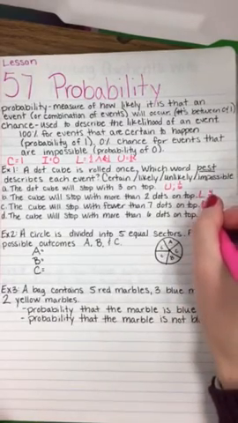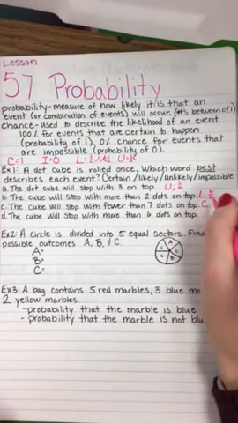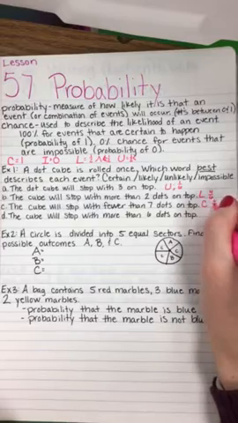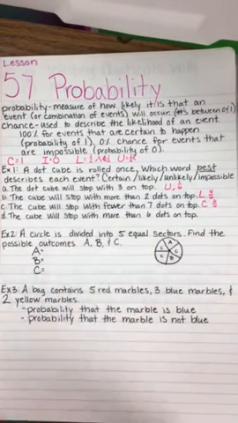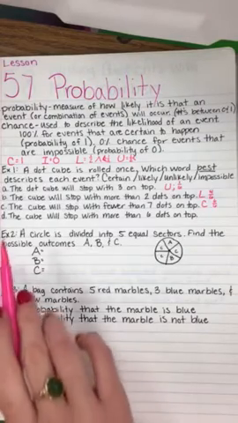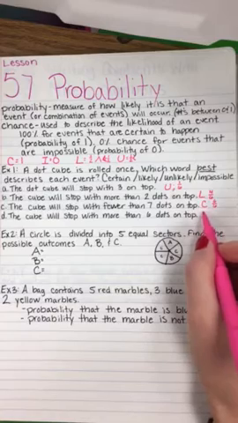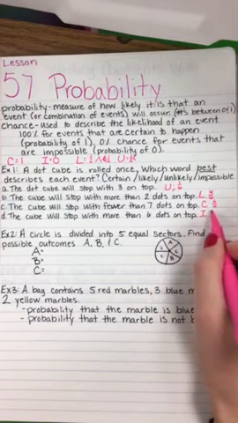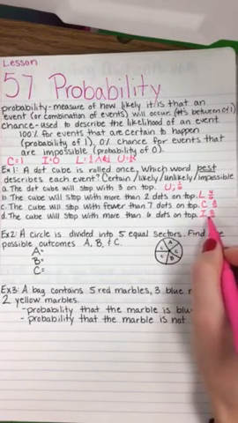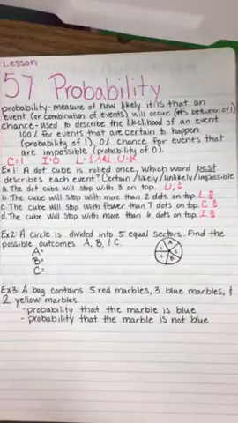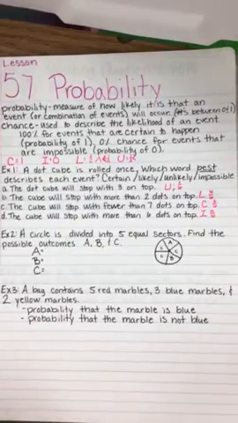That is certain because there's not 7 dots on top. So 6 out of 6 times you roll the dice, it's going to have fewer than 7 dots on top. And D, the cube will stop with more than 6 dots on top. That is impossible. There is a 0 out of 6 chance that you will get more than 6 dots on top if you roll a 6-sided dice.